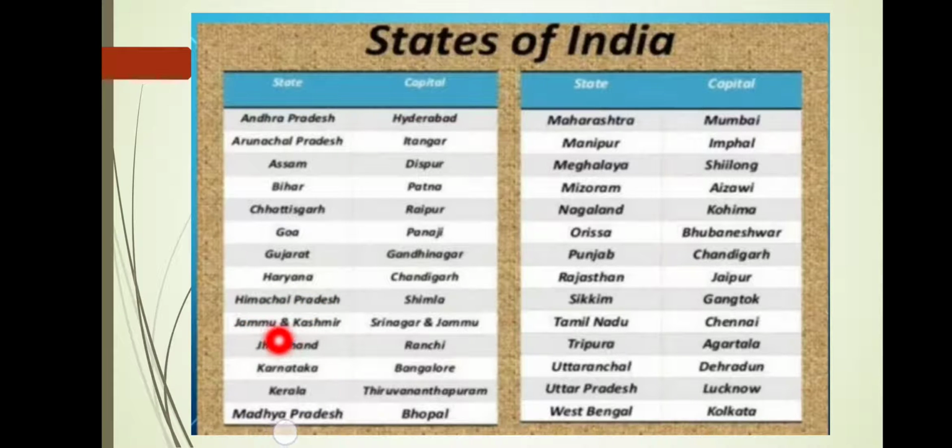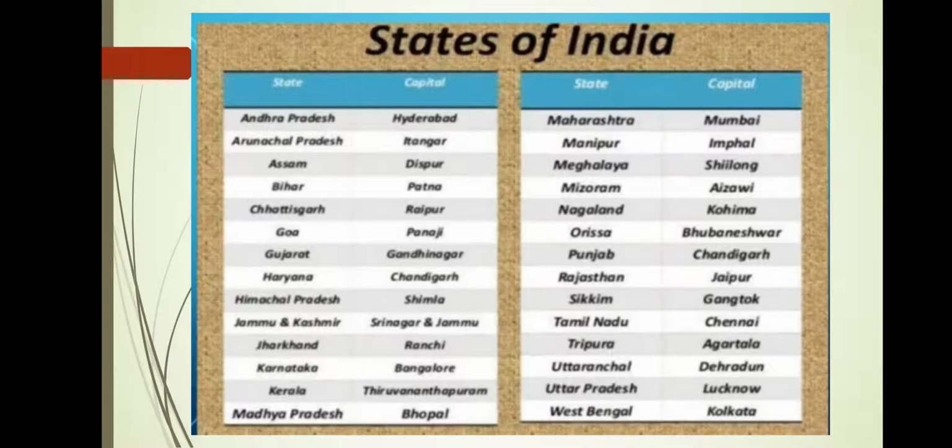Jammu and Kashmir has been excluded from the states and formed into union territories, divided into two parts: one is called Jammu and Kashmir and the other is called Ladakh. Both become union territories. So you will exclude this name from the states and include it in union territories. I have kept this name here to make you understand that previously this was a state, but now it is not.